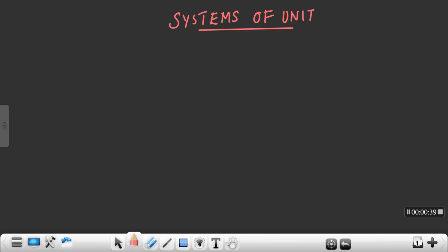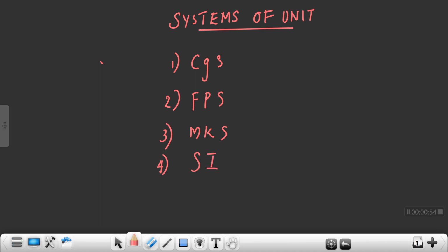The different systems of units are the CGS system of units, FPS system of units, MKS system of units, and SI system of units. We know the CGS system of units is also the French system of units. In this system, the unit of length is centimeter, the unit of mass is gram, and of time is second. And the second one is the FPS system or British system.